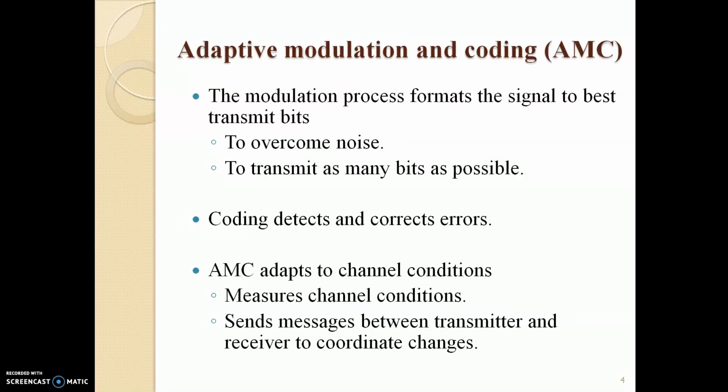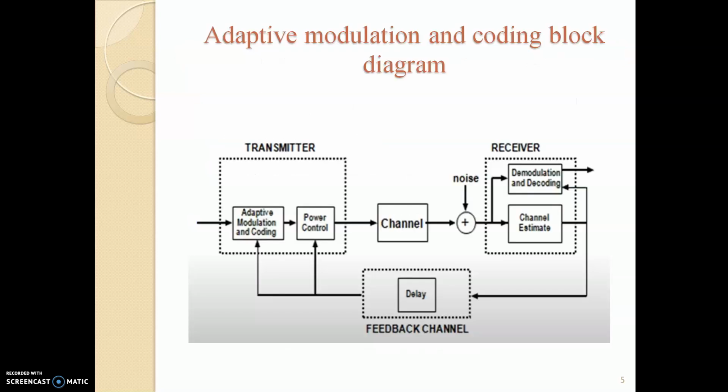Adaptive modulation and coding. The modulation process formats the signal to best transmit bits to overcome noise and to transmit as many bits as possible. Coding detects and corrects errors. AMC adapts to channel conditions, measuring channel conditions and sending messages between transmitter and receiver to coordinate changes.